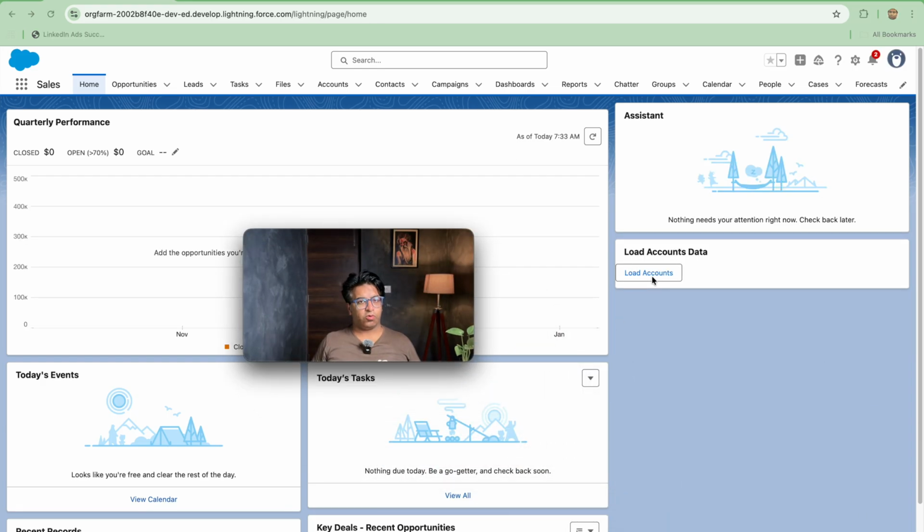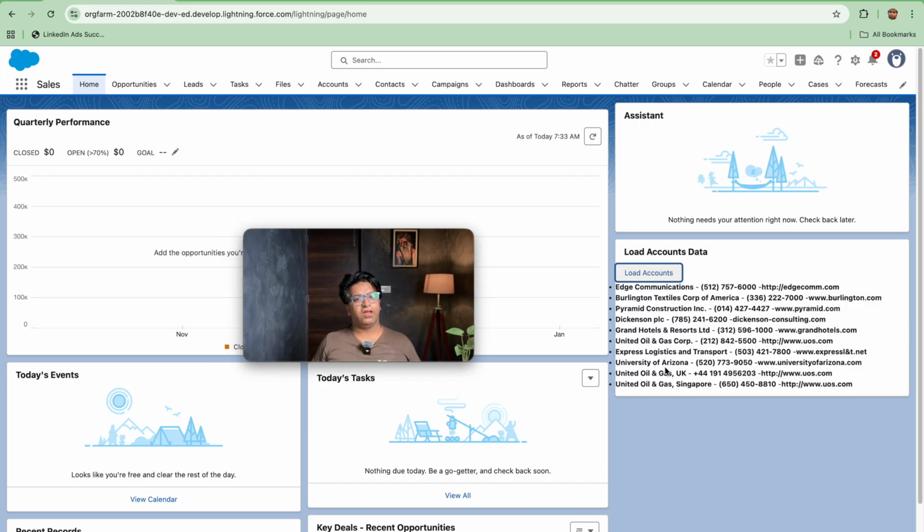I click the Load Accounts button here, and as soon as I do, the imperative method gets the data from Apex and it gets displayed. Now we will delete that Load Accounts button, and instead our data will come directly using the wire. Everything will remain the same, just some syntax will change.